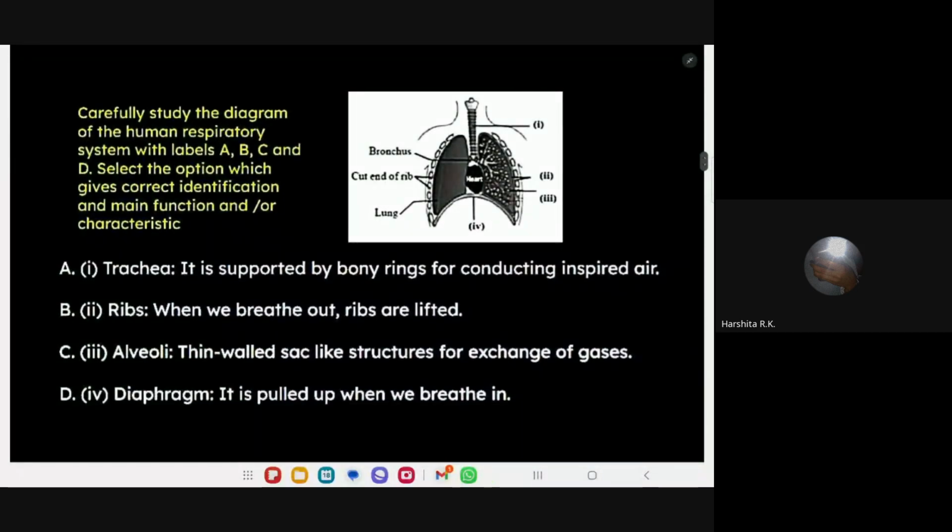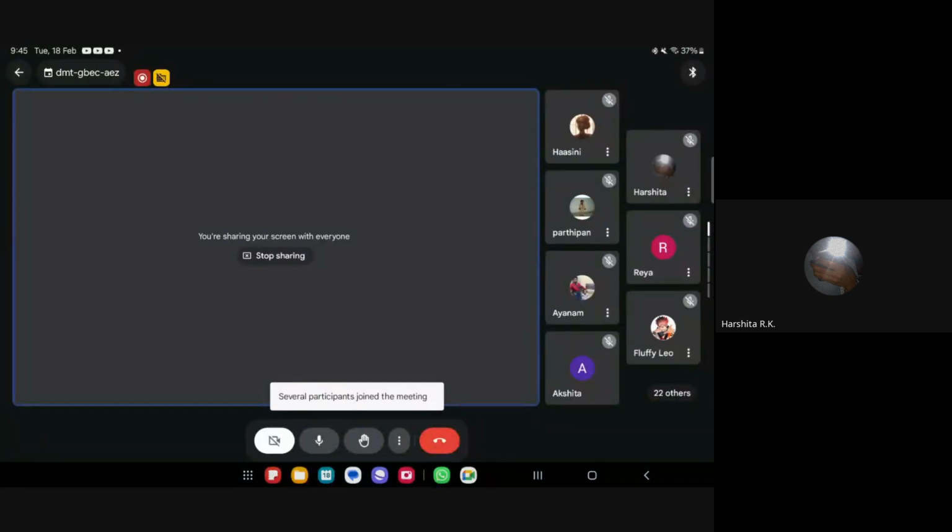See, a diagram-based question. Who will answer? Raise your hand. Sriniketan. Then others.